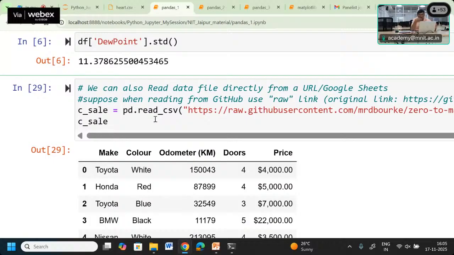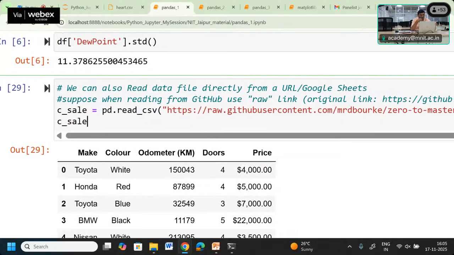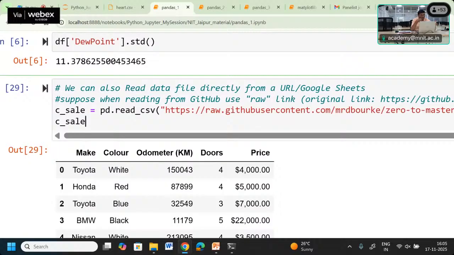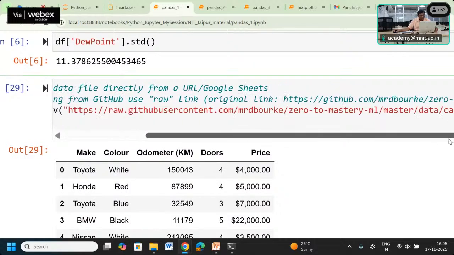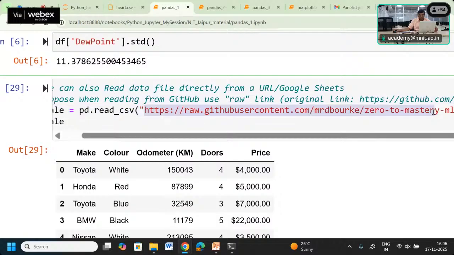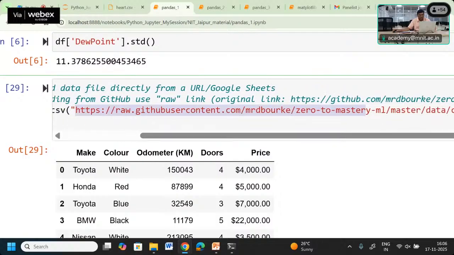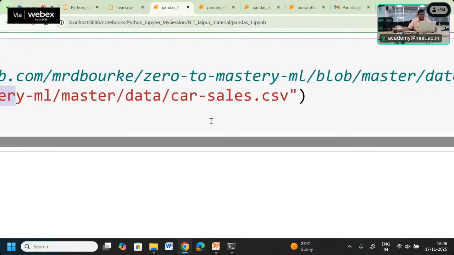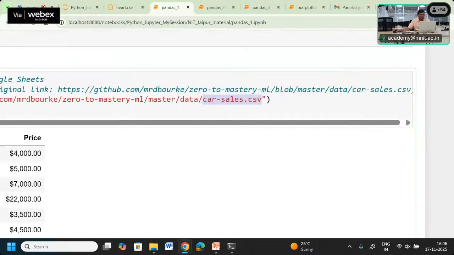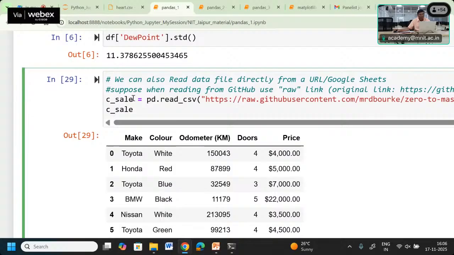Now see one thing. Even the data which is available in our system we can directly use to import, or sometimes we can also use data which is available in a file at an online link, in some external URL. For example, I have taken one data, I told you about the cancer data, right? This is car sale data, right? This car_sale.csv data is basically available on the GitHub repository.